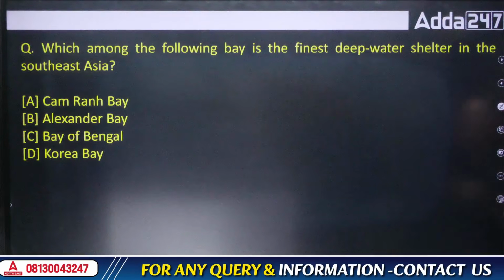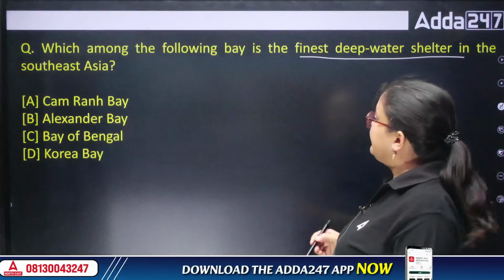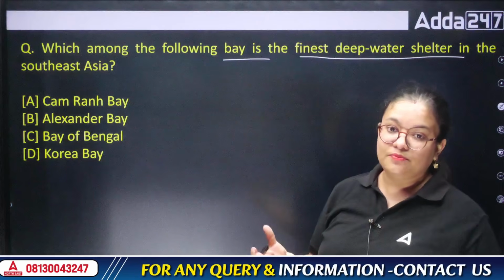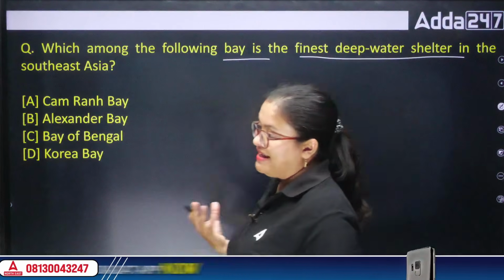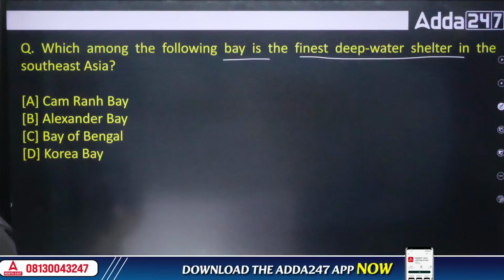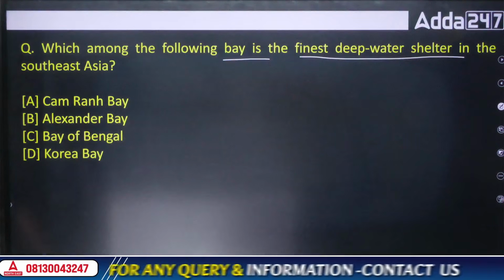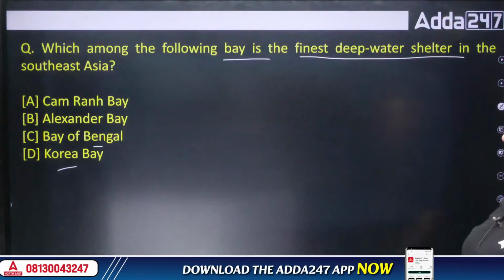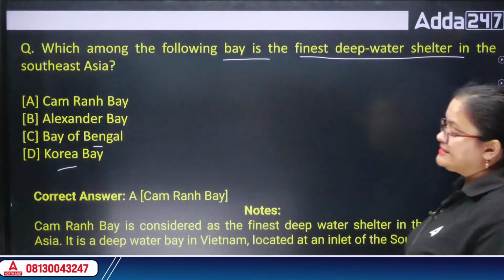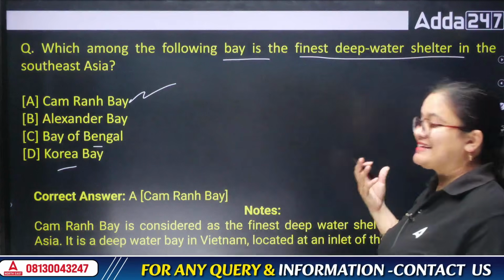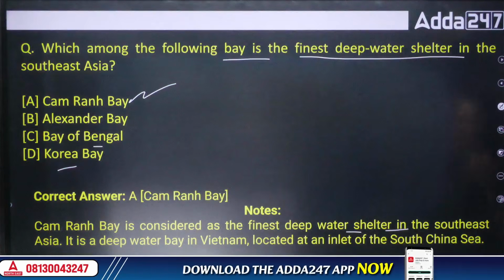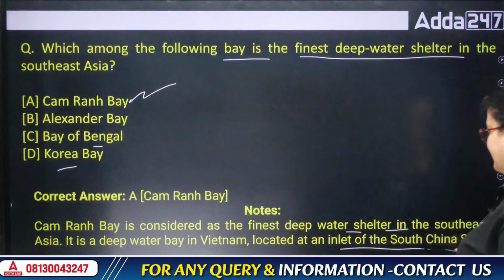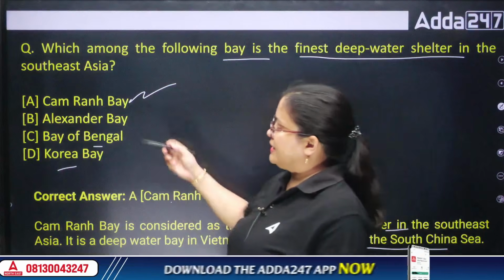Next question. Which among the following bays is the finest deep water shelter in Southeast Asia? It is the name of a bay. We call it a deep water shelter, meaning many marine species can be found here. So what is the name of that particular bay? Cameron Bay, Alexander Bay of Bengal, or Korea Bay? I am telling the answer. It is an uncommon question. This is Cam Ranh Bay. It is considered one of the finest deep water shelters in Southeast Asia, and it is also very deep. Mainly we find this in Vietnam, located on the inland side of the South China Sea. So do remember, the answer is this.